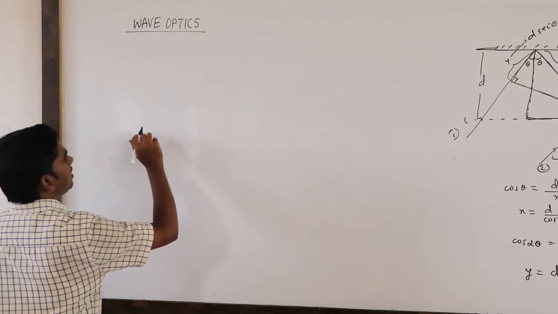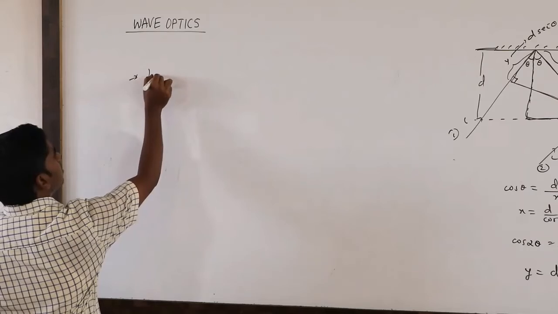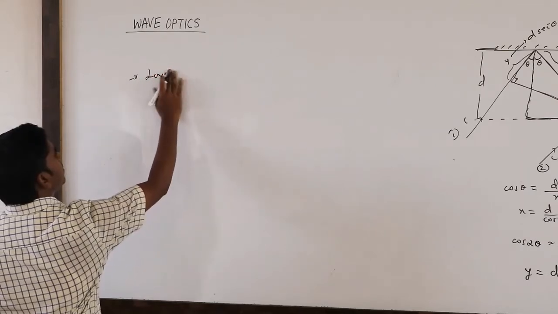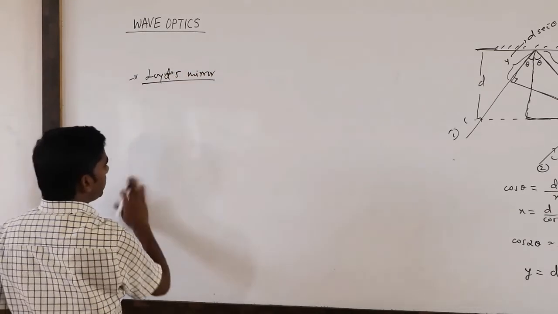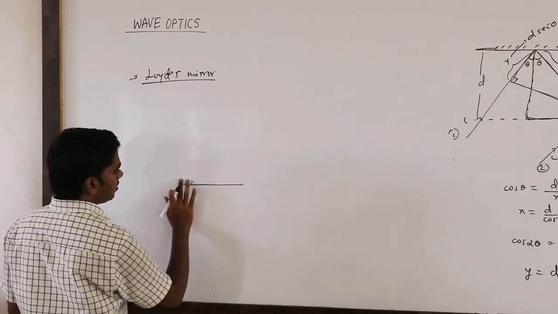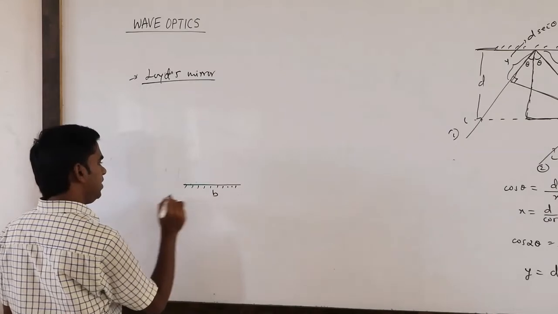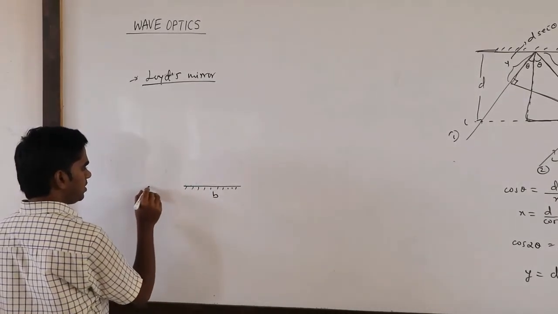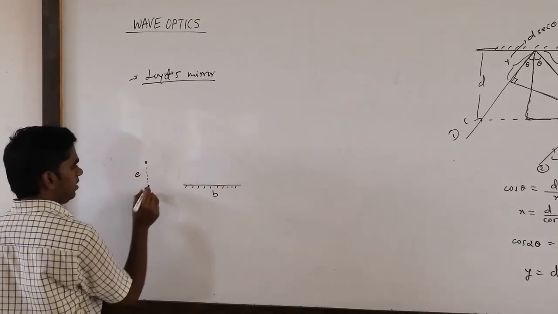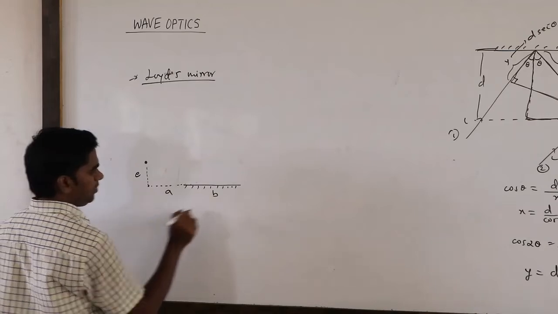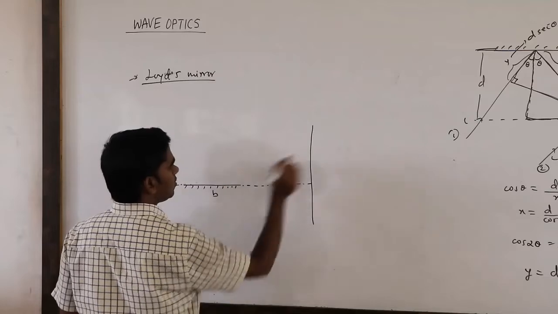Sometimes we can get a coherent source with the help of mirrors, something called Lloyd's mirror. Here, if they kept the mirror over here, this is the mirror of length say b, and the source is kept at a distance e. This distance is going to be a, and at some distance c your screen is going to be there. This is your screen.